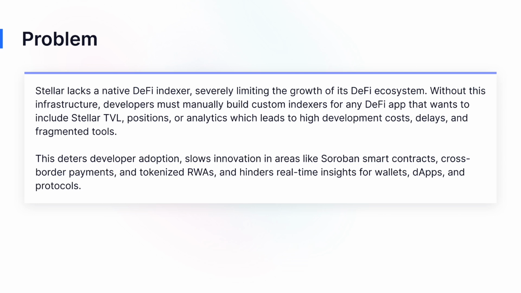Stellar lacks a native DeFi indexer, which is severely limiting the growth of its DeFi ecosystem. Without this key infrastructure, developers have to manually build custom indexers for any DeFi app that wants to incorporate Stellar TVL, positions, or analytics. This leads to high development costs, significant delays, and a patchwork of fragmented tools. Ultimately, it deters developer adoption, slows down innovation in critical areas like Soroban smart contracts, cross-border payments, and tokenized RWAs, and prevents real-time insights for wallets, dApps, and protocols. As you can see on the slide, this creates a bottleneck that's holding back Stellar's potential as a DeFi powerhouse.